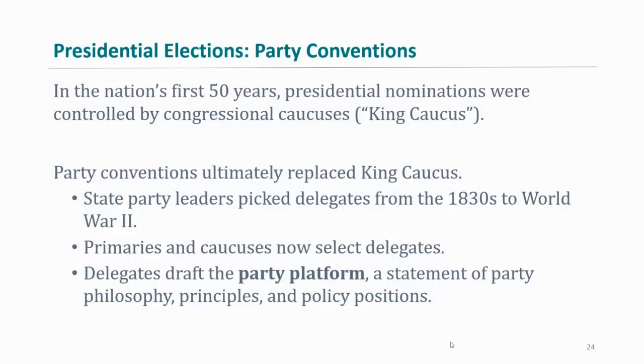Okay, so let's talk about the party conventions a little bit. I know we've mentioned them before, but let's go into a little more detail.